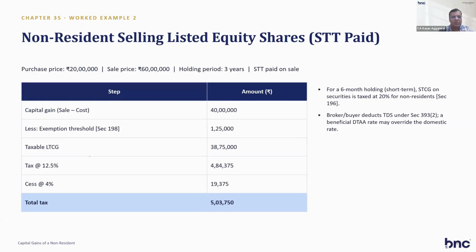Sale price was 60 and purchase price was 20. For a 6-month holding period, STCG is taxed at 20% for non-resident. In this case, broker may deduct TDS under section 393(2). A beneficial DTA rate may override the domestic rate. So the DTA benefit can be taken if you see the treaty, and if you think that the tax rate is beneficial in DTA, then you can give the certificate to the broker and he can deduct lower tax. But for that DTA benefit, you have to take the TRC and 10F, which I'll discuss later for the DTA benefits. Otherwise, 12.5% and 4% your tax will be deducted.